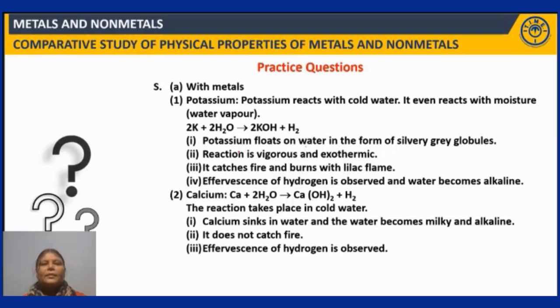And then this potassium floats on water in the form of silvery gray globules, okay, globules, and then the reaction is vigorous and exothermic in nature, and it catches fire and burns with a lilac flame. Why does it catch fire? Because of the enormous amount of heat that is liberated during its reaction with water, and it being light in weight as it floats, it reacts with the atmospheric oxygen, and because of that heat, it catches fire.